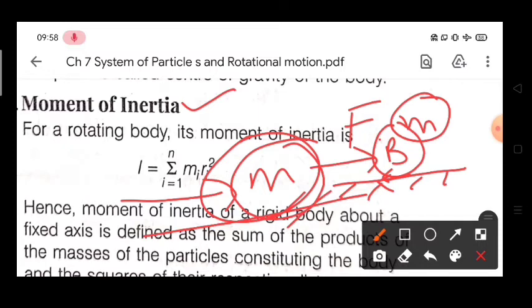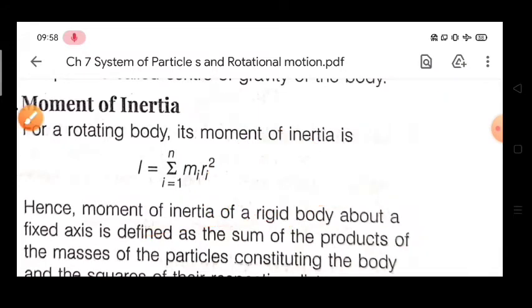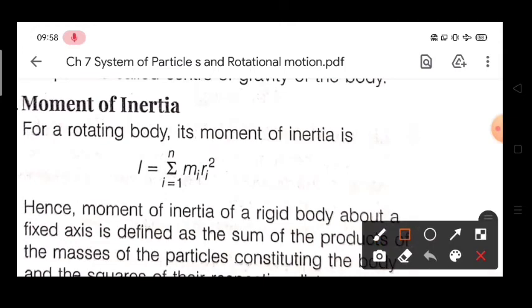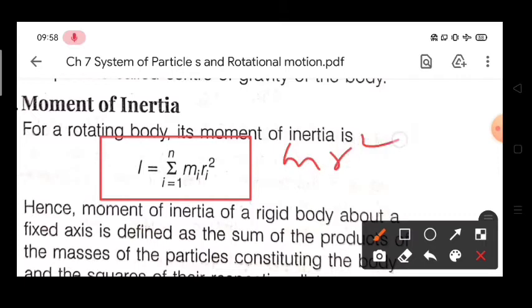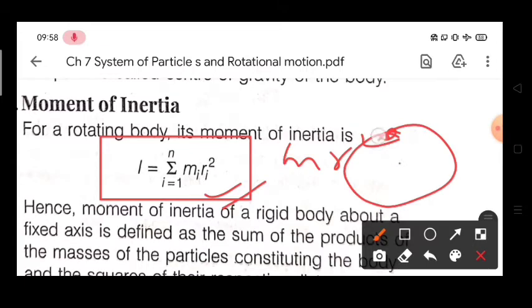If there is more mass, there will be more inertia. So for a rotating body, moment of inertia is defined by the formula mr square: mass of the body multiplied by radius r square. Understand what r actually is. Suppose we have a body of uniform mass, a kind of ring, and it is rotating.